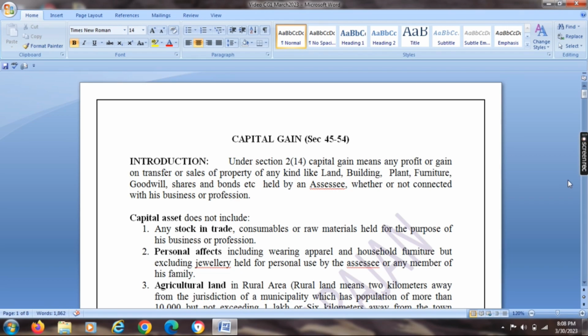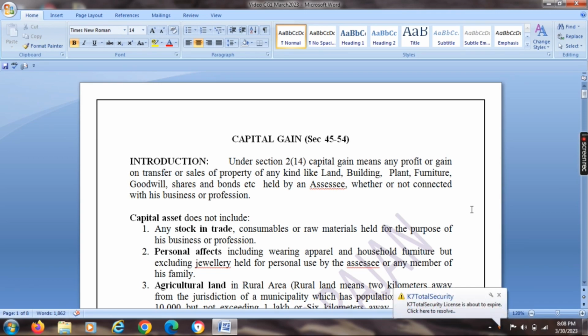The following assets are not included under capital assets. What are they? First one, any stock in trade or consumables or raw materials held for the purpose of his business or profession. Personal effects including wearing apparel and household furniture, but excluding jewelry, held for personal use by the assessee or any member of his family.